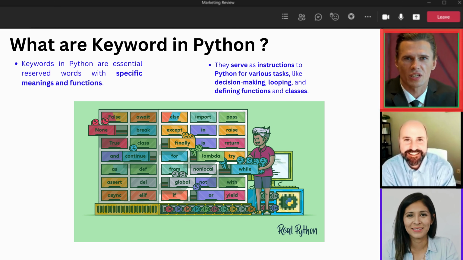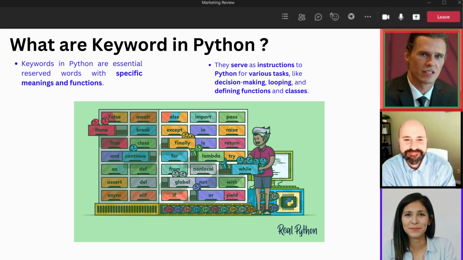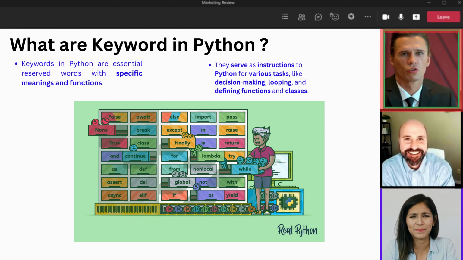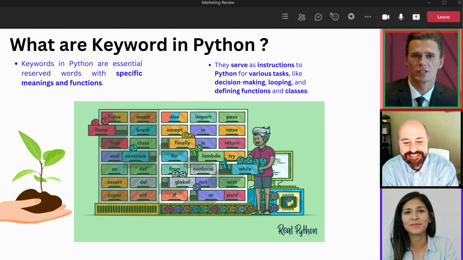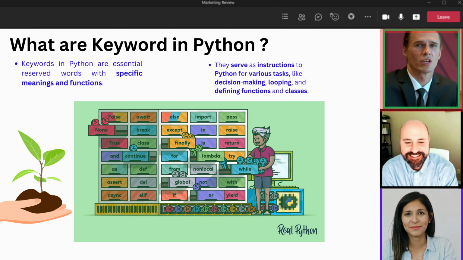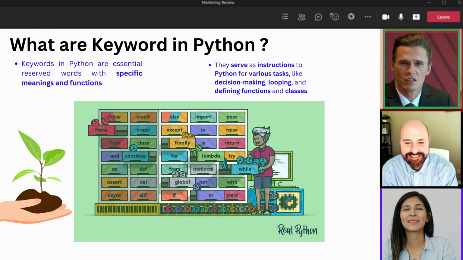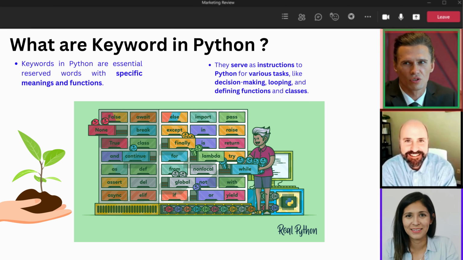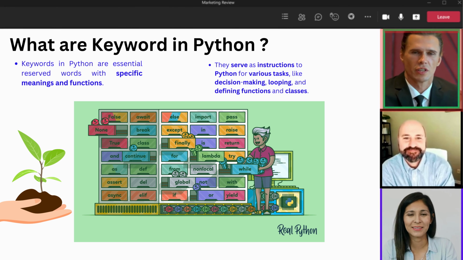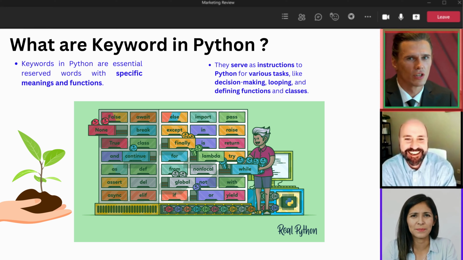Keywords in Python are special reserved words that have specific meanings and functions. They are the instructions you give to Python to perform various tasks, like controlling the flow of your program or defining data structures. These words are not to be taken lightly, they are the tools that bring your code to life. Here are some of the most crucial Python keywords.